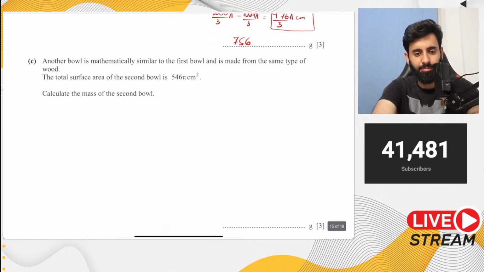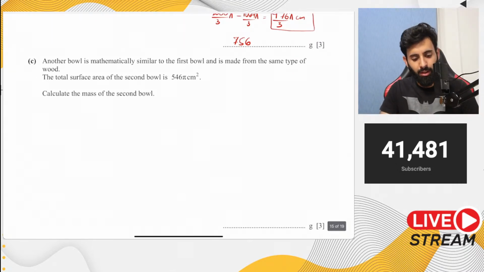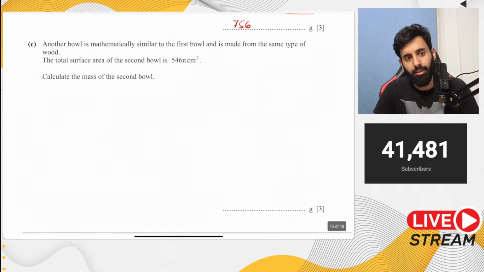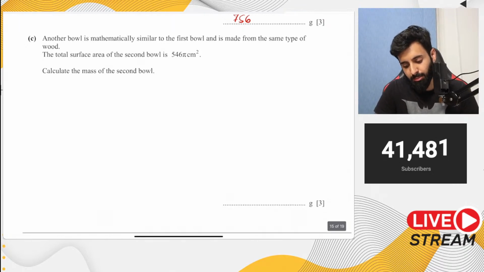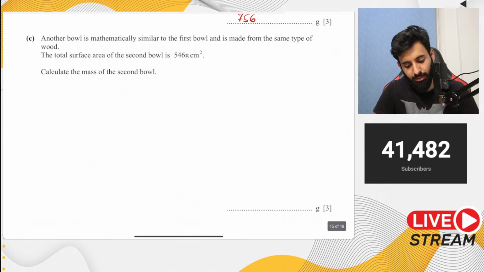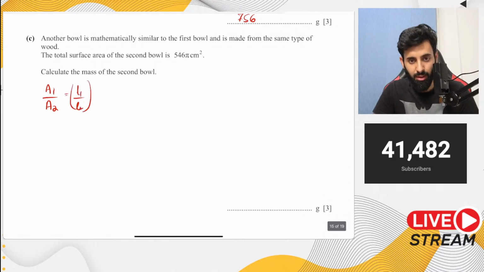Now this is the last question, and then we'll call it a day. So this also is a 3-mark question. That means there's a decent amount of working that's required. So it says another bowl is mathematically similar to the first bowl and is made from the same type of wood. The total surface area of the second bowl is 546 pi centimeter cube. Now, since we're talking about area and we're talking about mathematically similar, immediately write this down. Okay, A1 upon A2 equals L1 upon L2, the whole thing cubed.